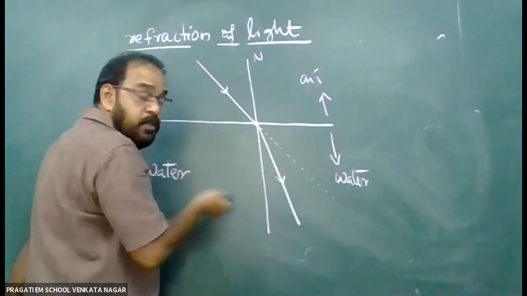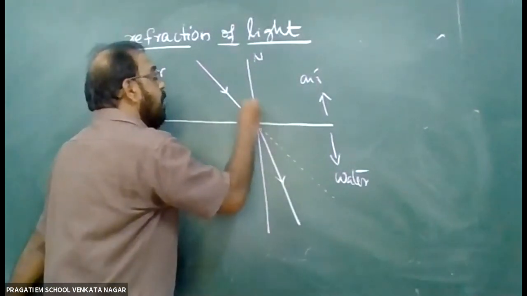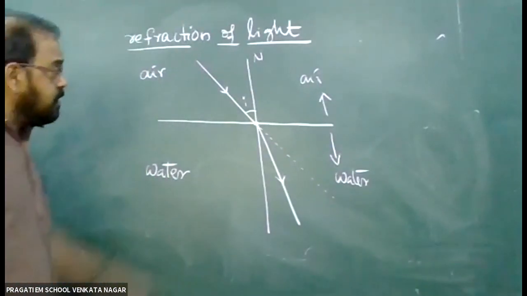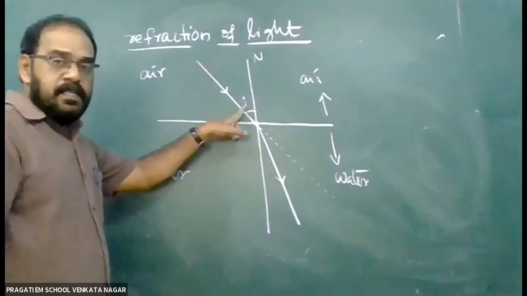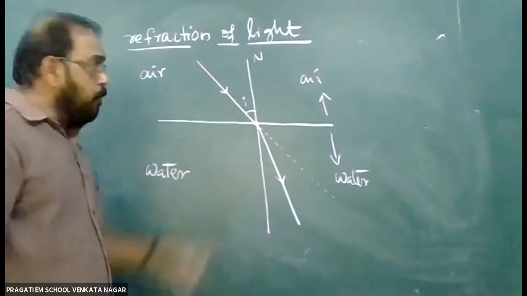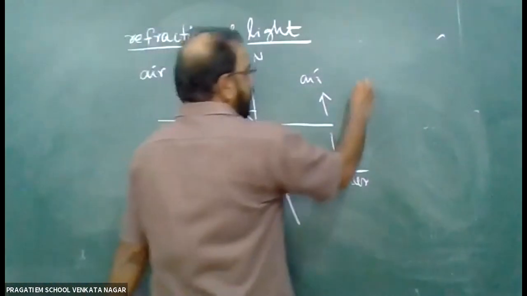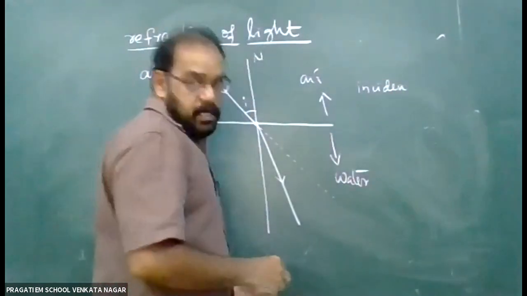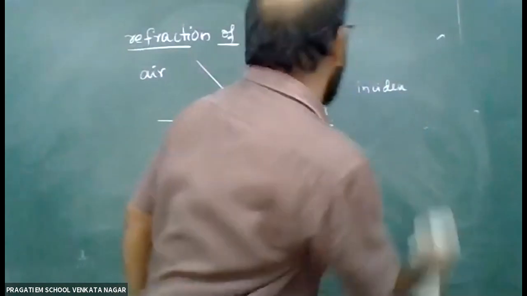It is bending towards the normal. If we mark this one as the angle of incidence, just like the previous case, the angle between the incident ray and the normal is called here also the angle of incidence.